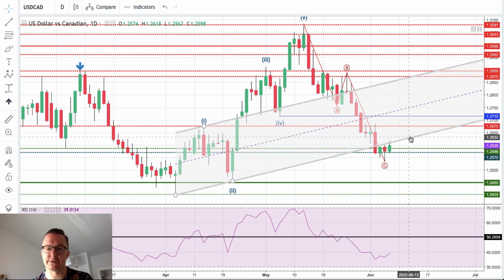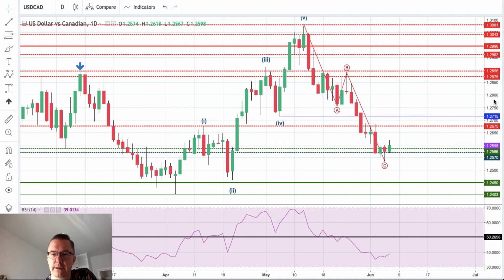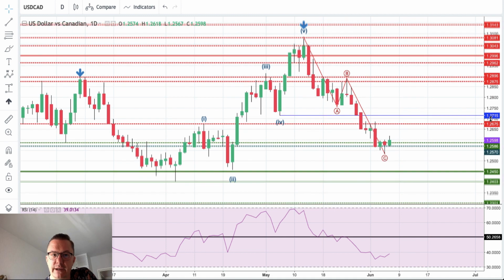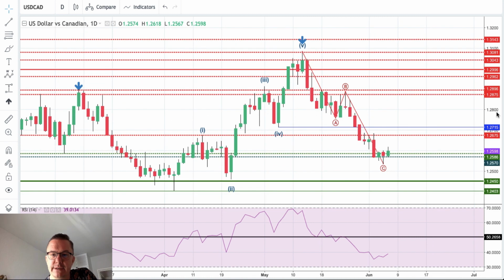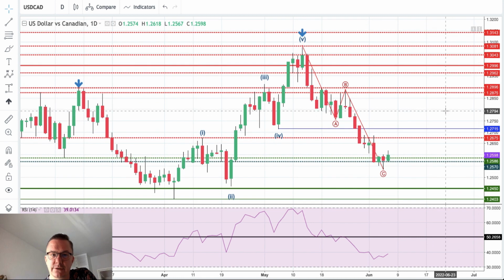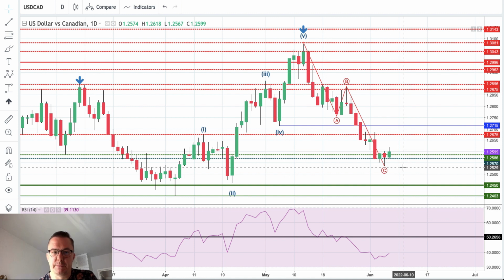Now we are out of this channel, so the main channel is no longer a focus for the bears or for bulls. So there is something else going on on the US dollar to Canadian dollar daily time frame chart. I think after this 5-wave advance towards the highs at 1.3, this decline is very, very deep. It's more than a 78% Fibonacci retracement.